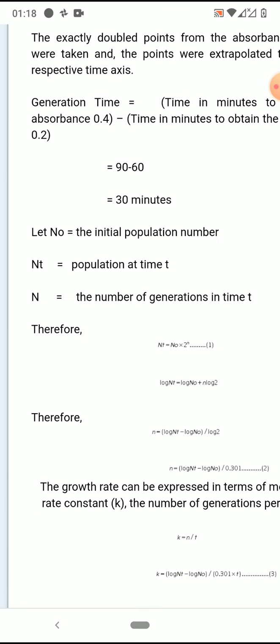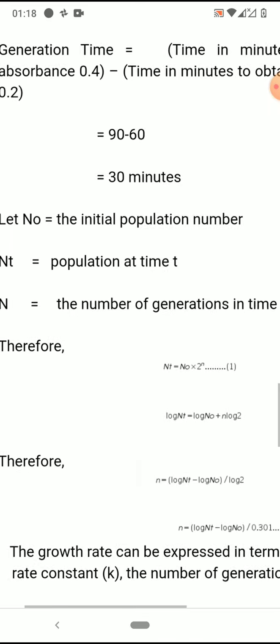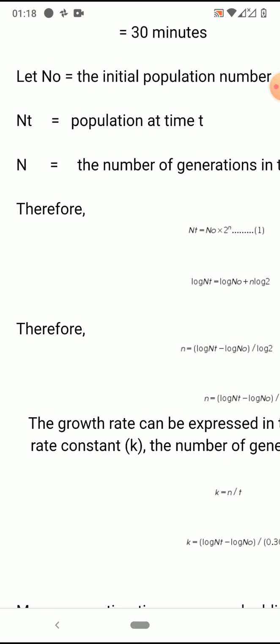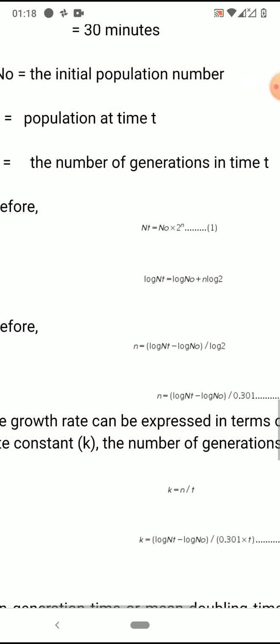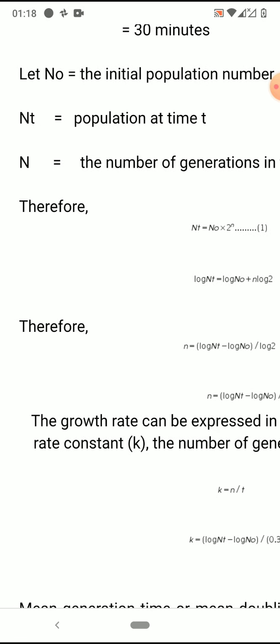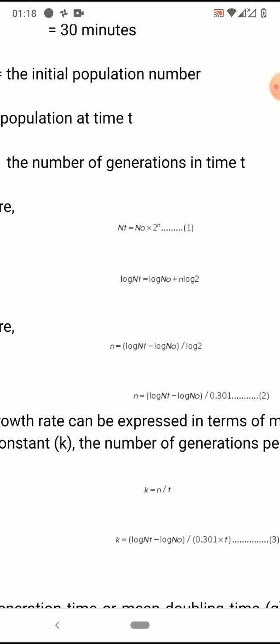Let n0 be the initial population number, that is how many bacteria we are initially introducing into the medium. Then nt is the population at a random time t. Take the time as t, that may be any kind of time. Then capital N is the number of generation. This should be the small n. Okay, it is printed incorrectly. Please correct it while noting down the notes also. It is small n. Small n is the number of generations in time t, that is the number of divisions or number of generations.